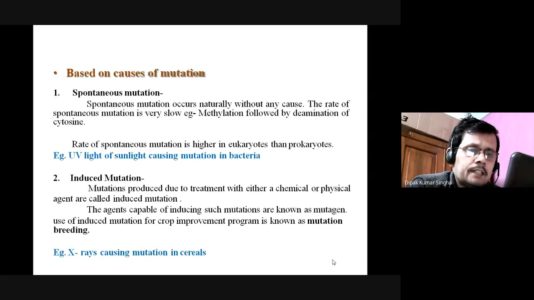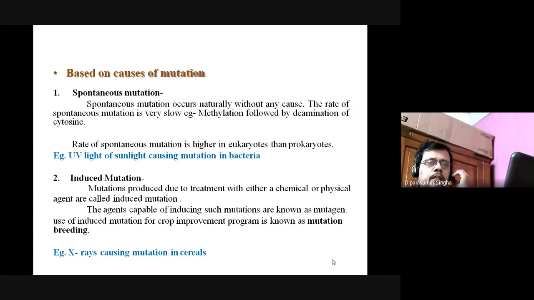As for example, methylation or TT dimer followed by the deamination of cytosine. The rate of spontaneous mutation is higher in eukaryotes than in prokaryotes. So in spontaneous mutation the mutation rate is very slow, but in eukaryotes it is quite faster than in prokaryotes, though still slow in process, obviously.